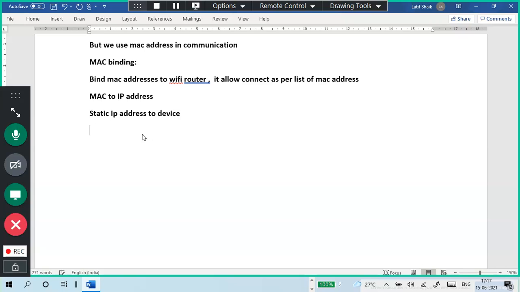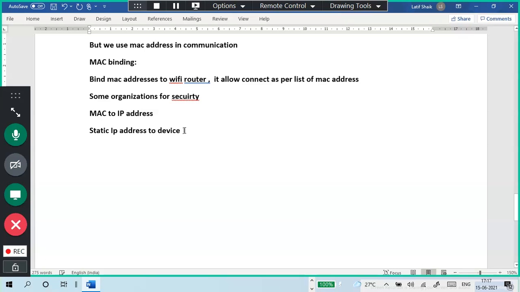And then they bind this MAC address to it, for some security, in some organizations. What happens?